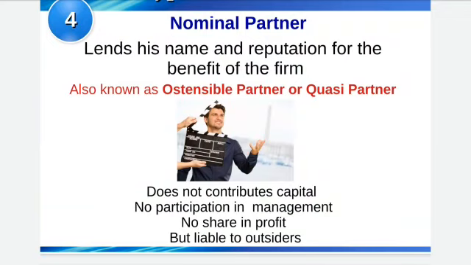Then nominal partner. Nominal means some persons only give their name and goodwill to a partnership. Their name is only used in the partnership because of their goodwill and reputation. They do not share its profit, they are not supposed to share profit, they are only namesake partners. That's why they are called nominal partners, but they are not liable to third parties. Even if the third party comes to know about them, they won't be liable to pay the debts.